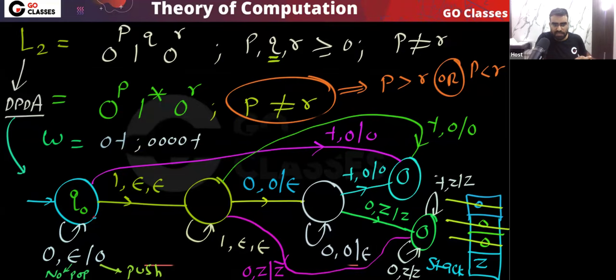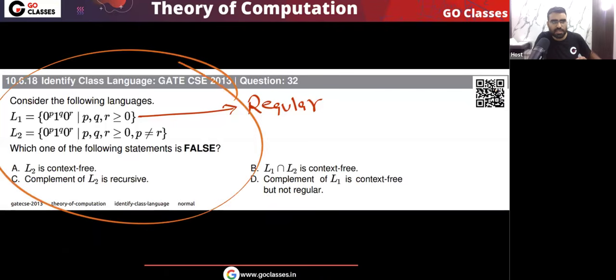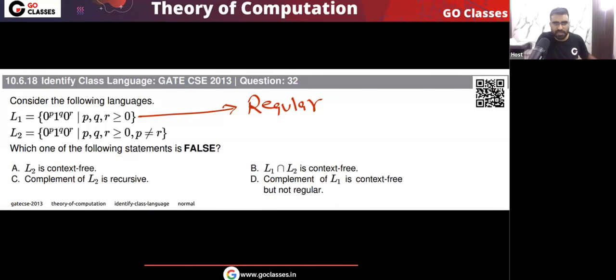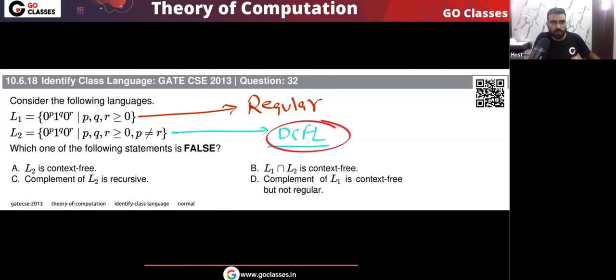Anyway, the point is very simple. In this GATE 2013 question, actually you don't have to create the DPDA. Is this clear? You do not have to create the DPDA in this question, because remember, you already know that this L2 is a DCFL. Yes or no? This is a standard language, that is DCFL, that you already know. This type of languages we have already seen. These are DCFL. So actually you don't have to create the DPDA. But still, just for practice, I've created the DPDA.